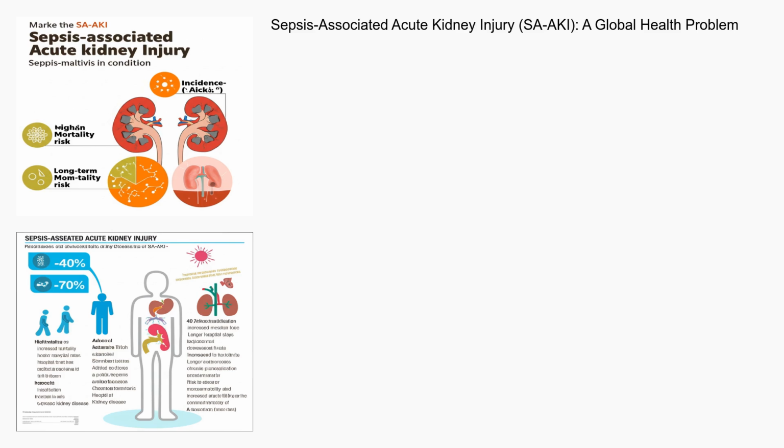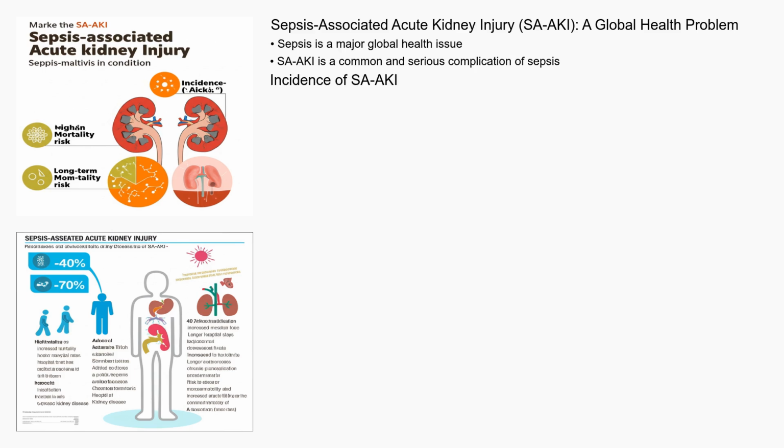Studies suggest that SAKI develops in a substantial proportion of patients with sepsis, ranging from 40% to 70%, depending on the population studied and the diagnostic criteria used. The incidence of SAKI is higher in critically ill patients, those with pre-existing kidney disease, and older adults. The occurrence of SAKI significantly increases the risk of mortality, prolonged hospital stays, and long-term kidney damage.